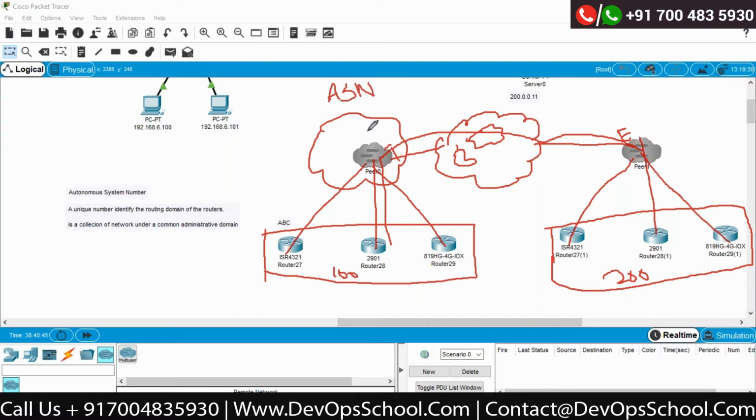A unique ASN number for Tata. I gave you that number. That number is a private ASN number. Like we have the concept of a private IP and public IP, the same concept is available in ASN numbers as well. We do have a private ASN number as well as a public ASN number. If Tata is giving me that number in order to differentiate one routing domain, that number would be a private number.